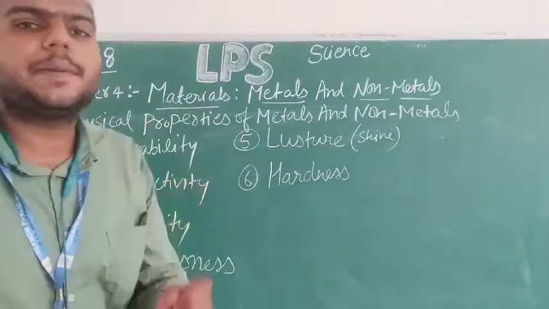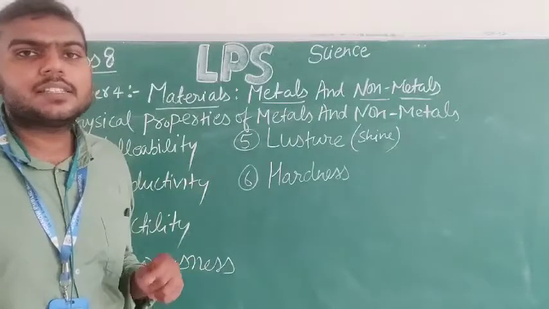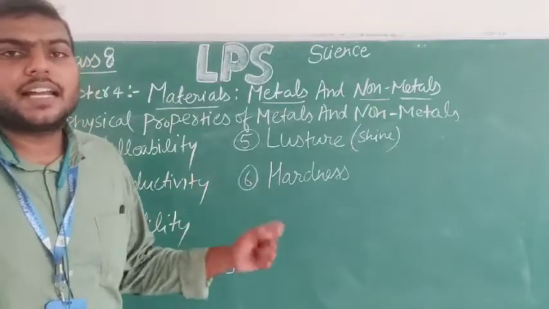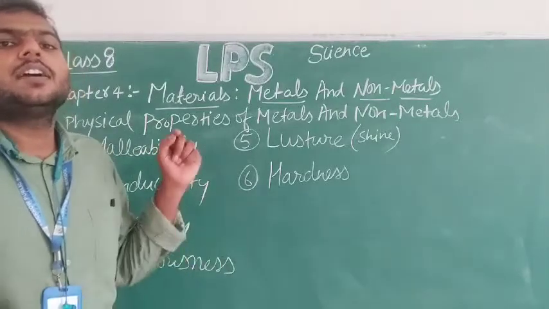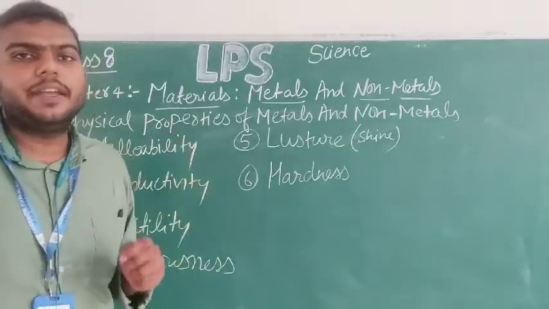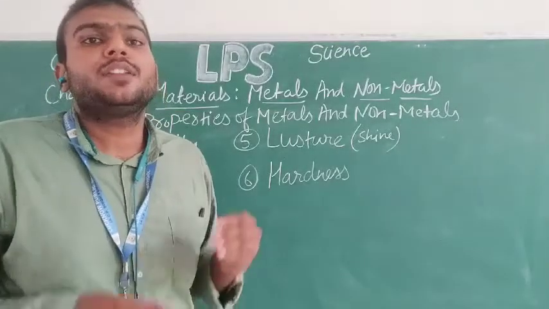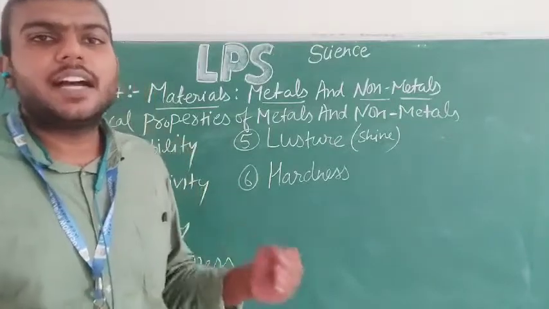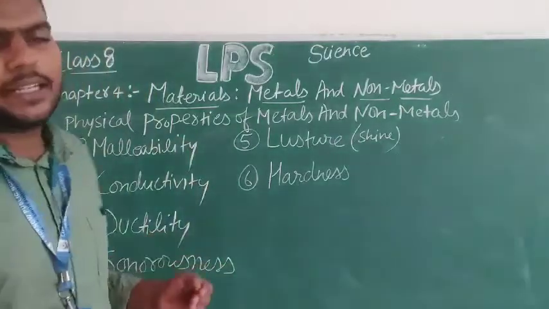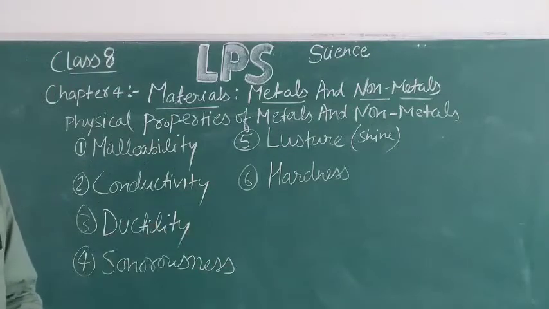But there is an exception. There are some non-metals which will conduct electricity, like graphite, which is used in your pencils for making the lead of your pencil. Graphite is a non-metal, a form of carbon, that conducts electricity. So that is a good conductor. Being a non-metal, it is a good conductor of electricity.